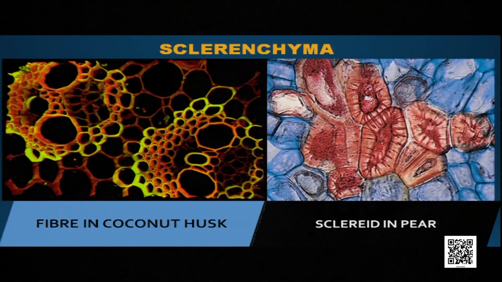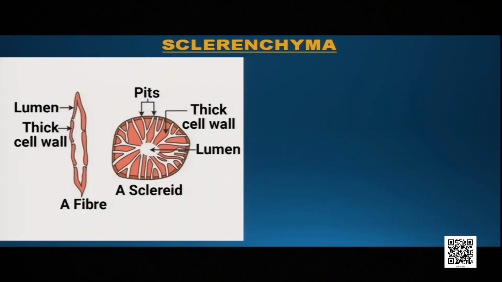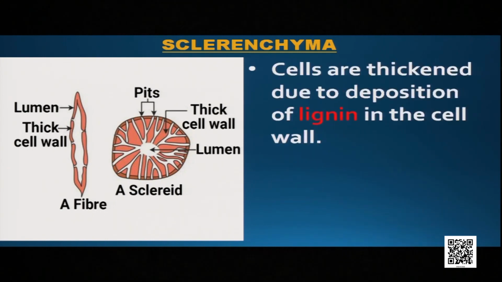A tissue which is called sclerenchyma. It's a type of permanent tissue. So sclerenchyma tissue which is found in the husk of the coconut is fiber, and the sclerenchyma tissue which is found in the pear pulp is called scleroid. So sclerenchyma tissue is of two types. One is fiber and another one is scleroid.